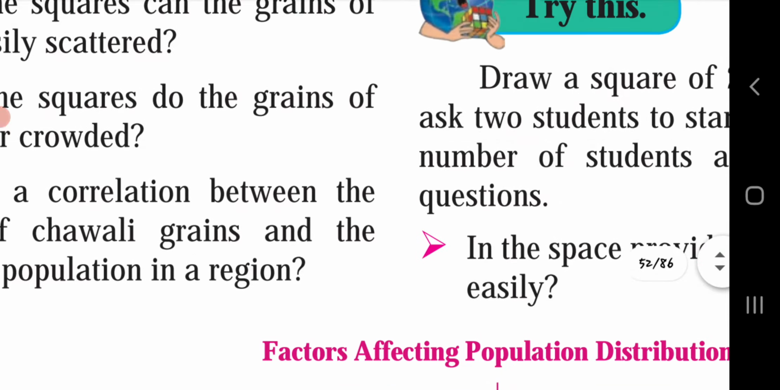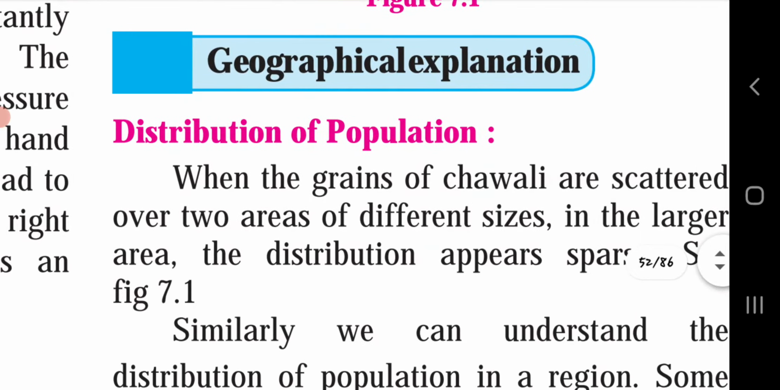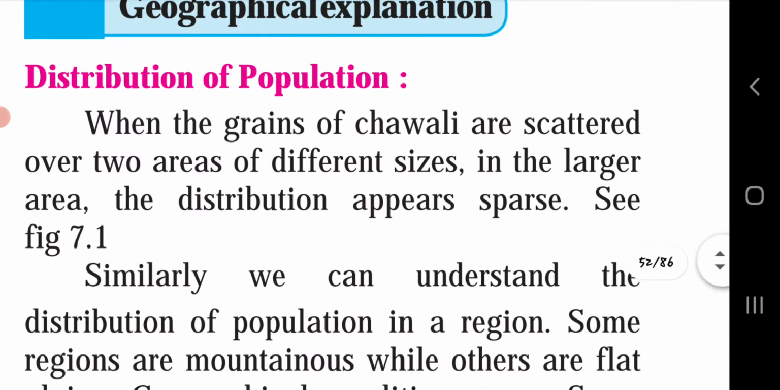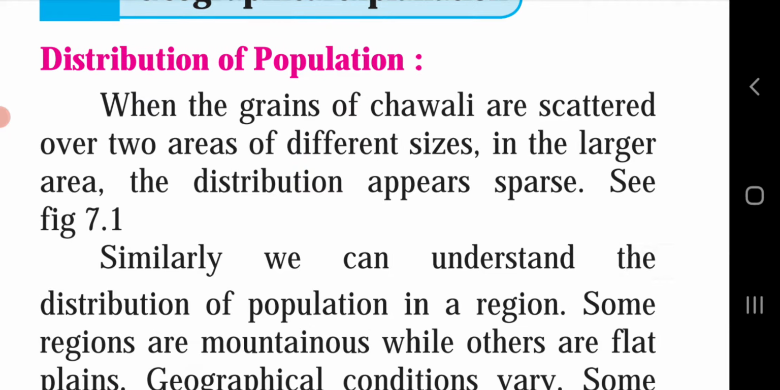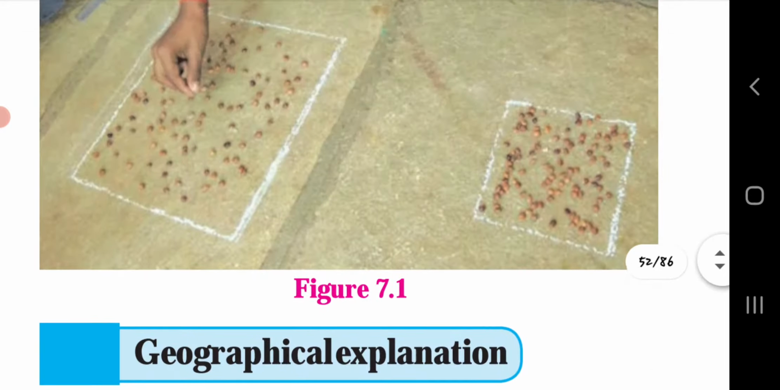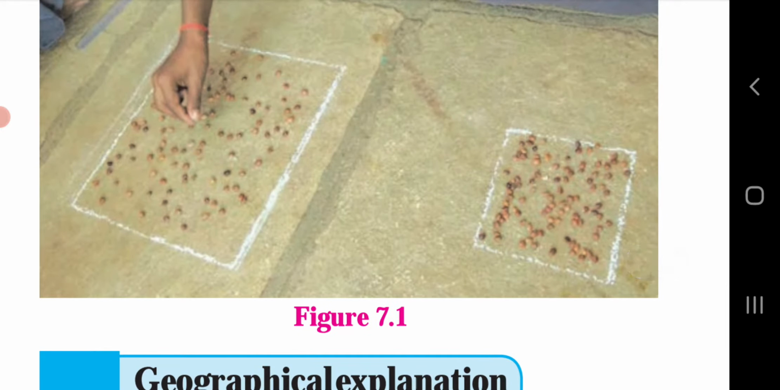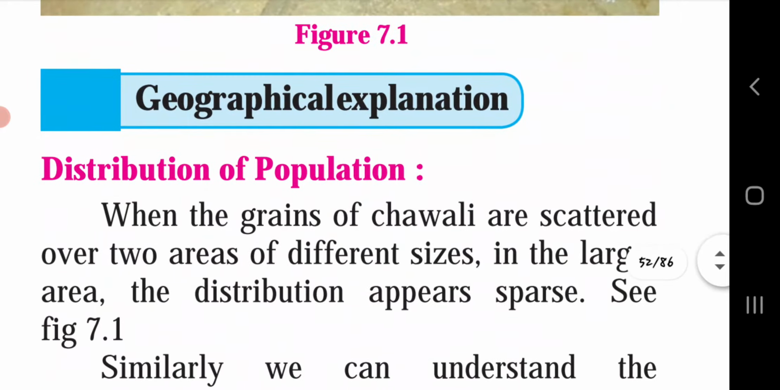Let's see the geographical explanation for this. Distribution of population. When the grains of chawri are scattered over two areas of different sizes, in the large area the distribution appears sparse. See figure 7.1. This is figure 7.1. You can see the small box and the bigger box. Comparing these two boxes, you can see that the chawri is sparse in the first box, which is the bigger one, and where the space seems lesser, that is the small box.